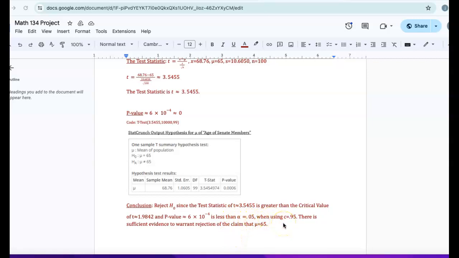When using c equals 0.95, there is sufficient evidence to warrant rejection of the claim that mu equals 65.